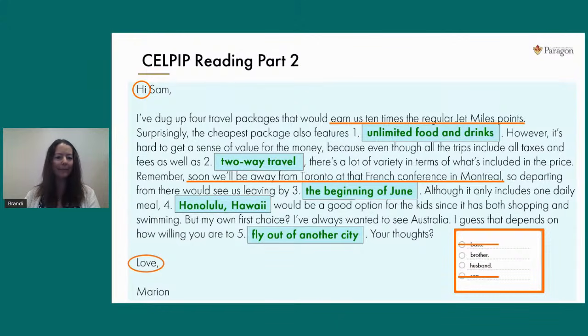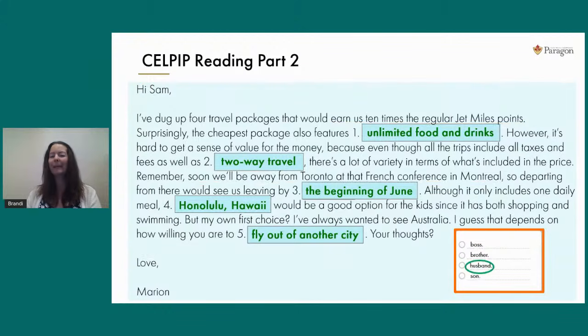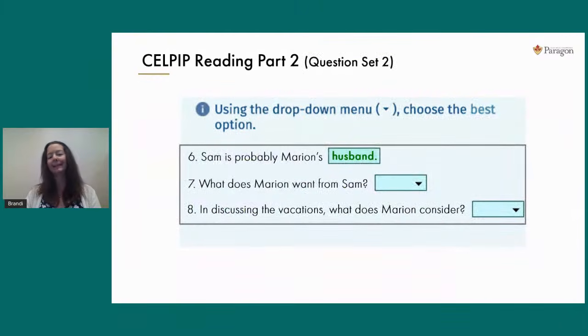As we keep skim reading, I see a detail about that Hawaiian package, and Marion says to Sam that it would be a really good option for the kids. As soon as she starts talking about kids, I'm going to say that husband definitely is the best choice. It makes more sense that she'd talk about the shared experiences and the children with her husband than with her brother. So again, we're going with the best choice based on what the clues have led up to, and we're going to insert husband into the blank.